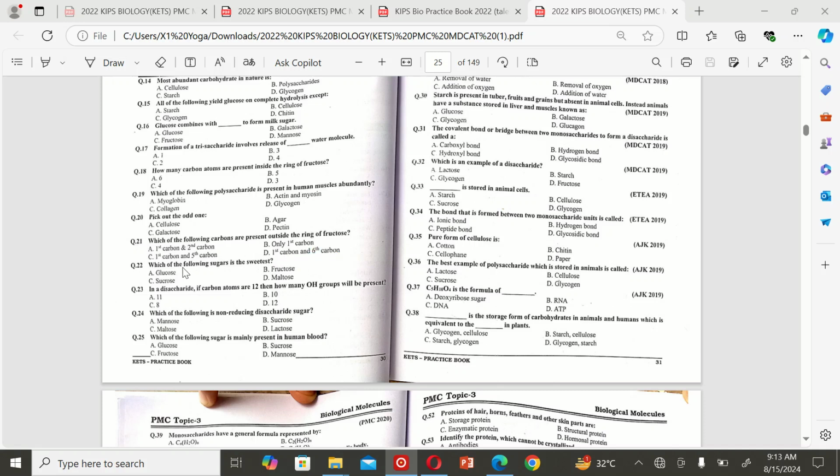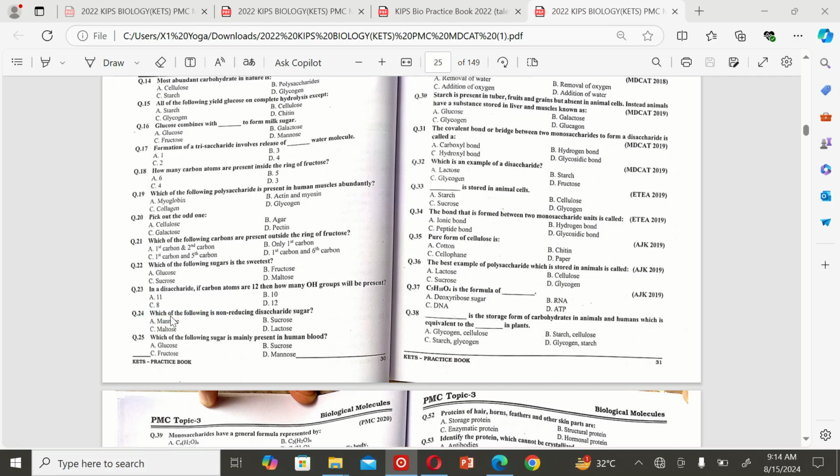The next MCQ is: which of the following sugar is the sweetest? A glucose, B fructose, C sucrose, and D maltose. So the correct option is B fructose. The next MCQ is: in a disaccharide, if carbon atoms are 12, then how many OH groups will be present? A 11, B 10, C 8, and D 12. So the correct option is C 8.